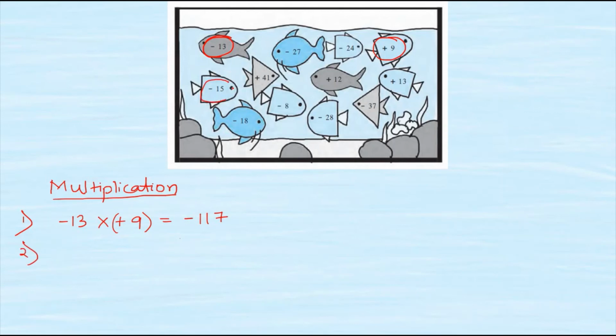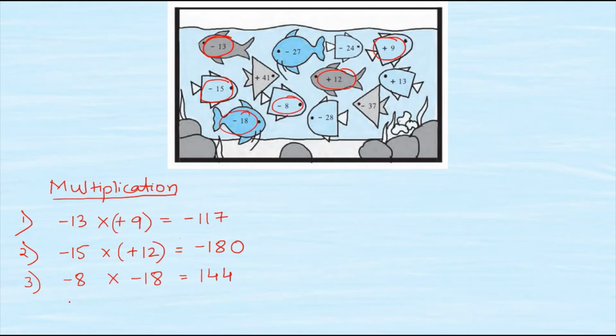So next number I am taking minus 15 and number plus 12. So minus 15 multiplied by plus 12. We get minus 180. Similarly, for the third one, minus 8 multiplied by minus 18. I am taking it from the fishes itself. So I get the answer as 144. See, you all can see minus 8 is here, minus 18 is here.